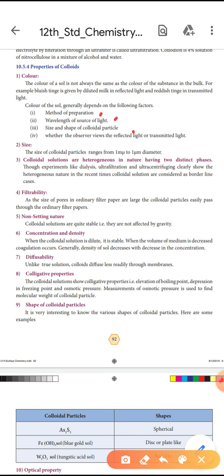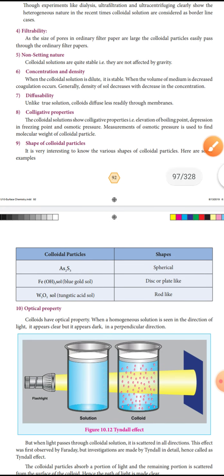Shape of colloidal particles. It is very interesting to know the various shapes of colloidal particles. Here are some examples. As2S3, arsenic sulfide sol, is spherical in shape. Fe(OH)3 sol, that is ferric hydroxide sol, and blue gold sol, are disc or plate-like in shape. WO3 sol, that is tungstic acid sol, is rod-like in shape.